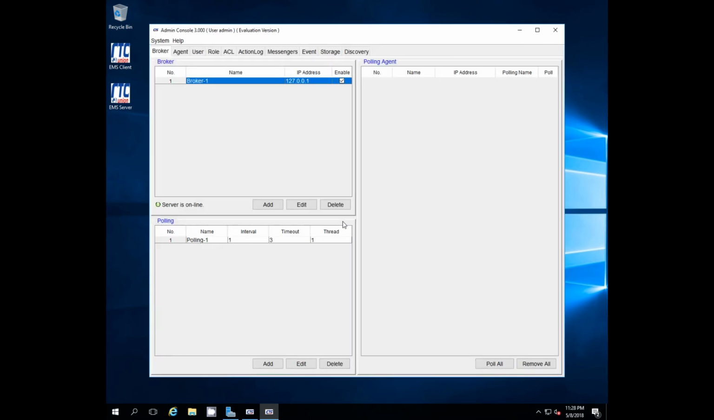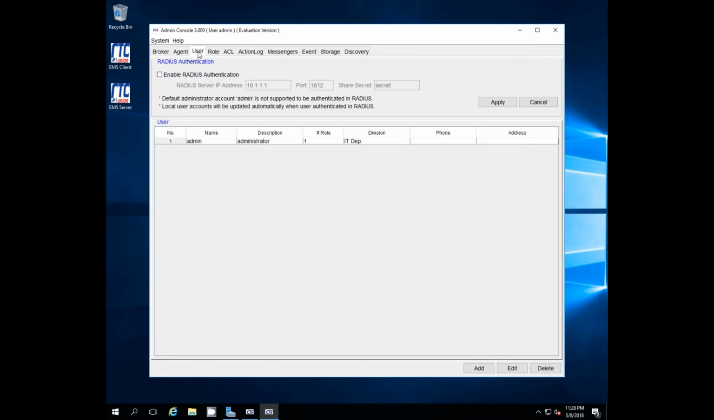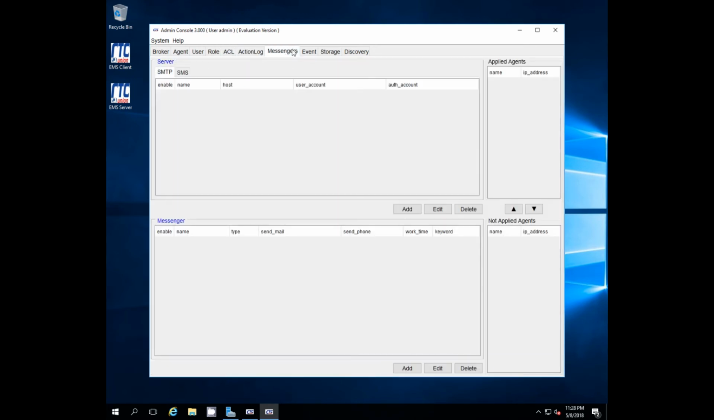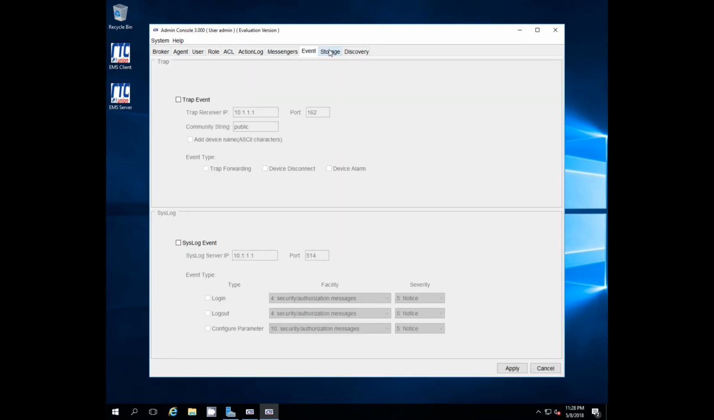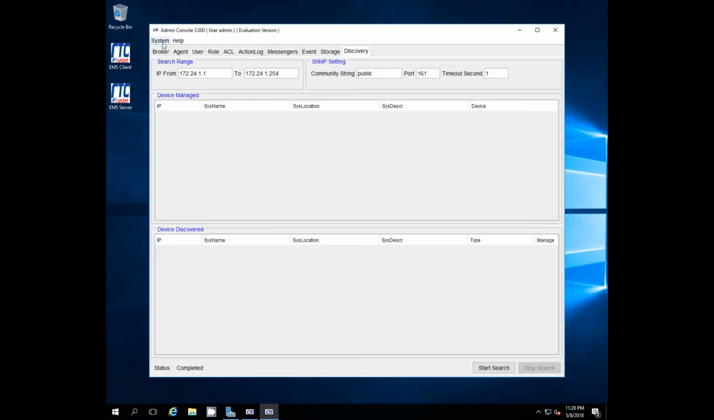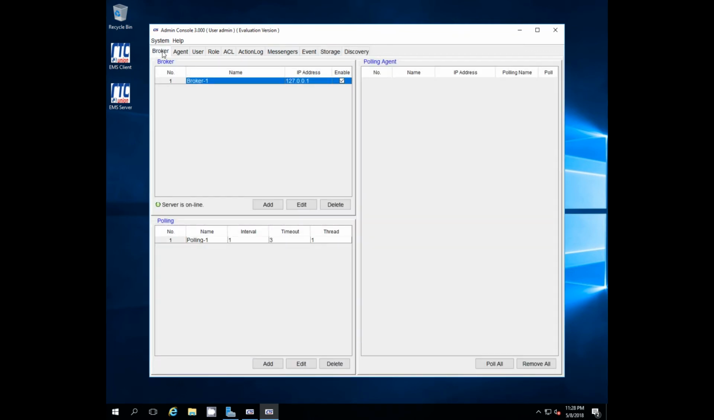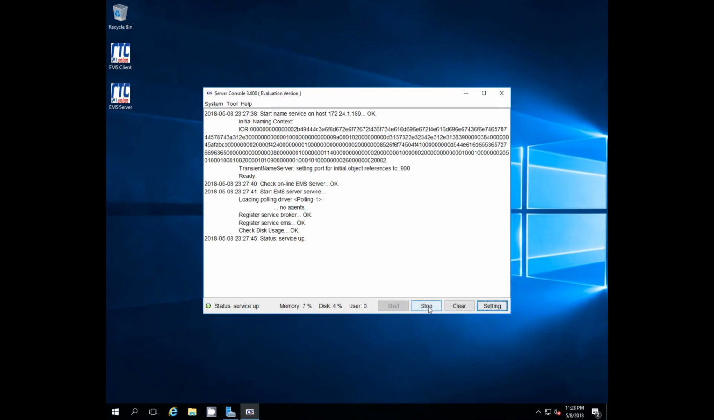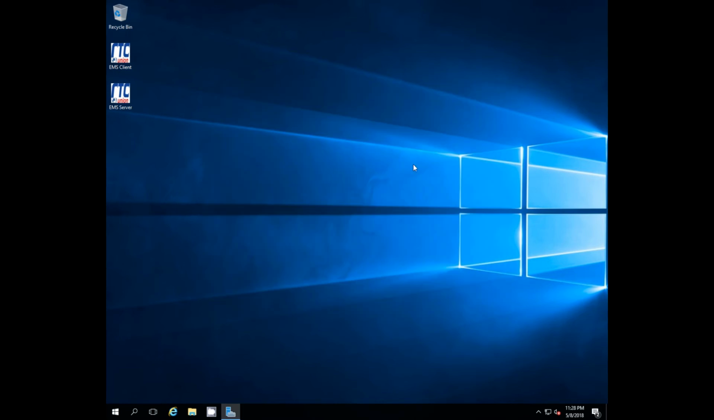This is the administration console for EMS running on the server. See, there's different functional tabs up here. And the one that we're going to use first will be a discovery, where we can add devices. To log out, exit, and you can stop the server, and again, close that. That's the EMS shutdown.